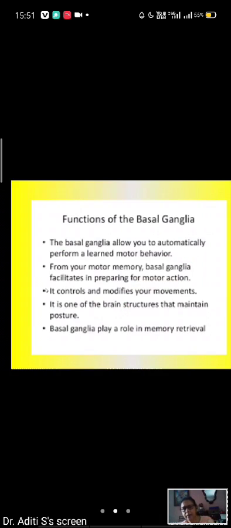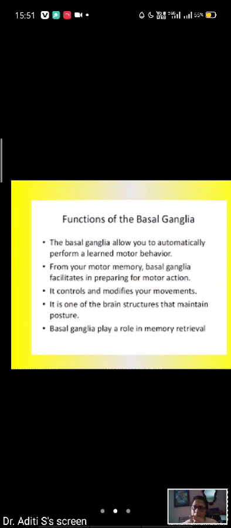Now, let's see the functions of basal ganglia. What are the functions of basal ganglia? They actually control the motor activities which have already been learned; they are not initiating them. Actually, the motor cortex initiates the motor activities, and the basal ganglia control those activities which have already been learned, but